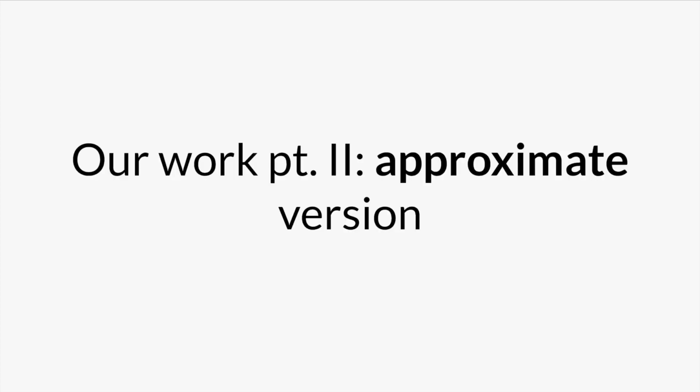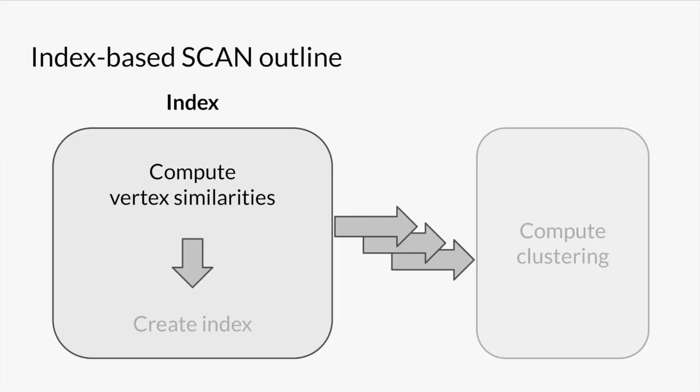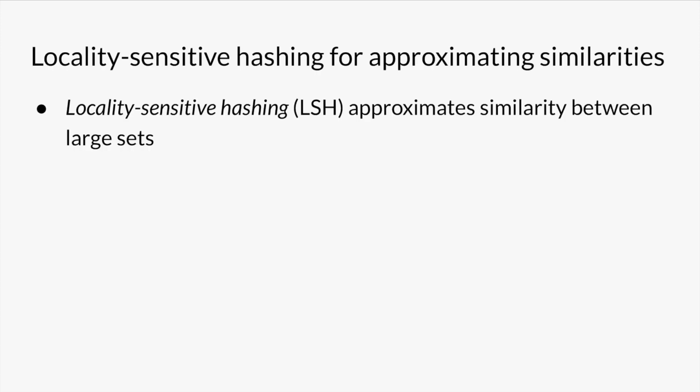This exact SCAN algorithm is already quite fast, but we have an approximate version of this algorithm that achieves further speedup. We target the most expensive part of the algorithm, the similarity computation, for approximation. Everything else works the same. The observation here is that we can use locality-sensitive hashing to approximate vertex similarities. Locality-sensitive hashing is a way to approximate the similarity between large sets. It works by mapping sets to smaller sketches that are quicker to compare than the original sets themselves.